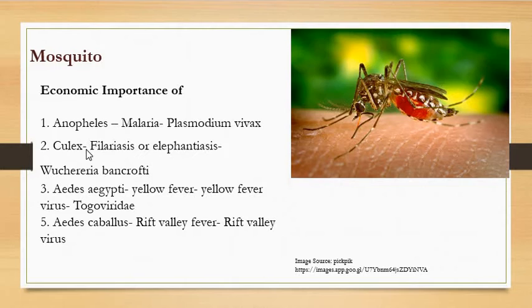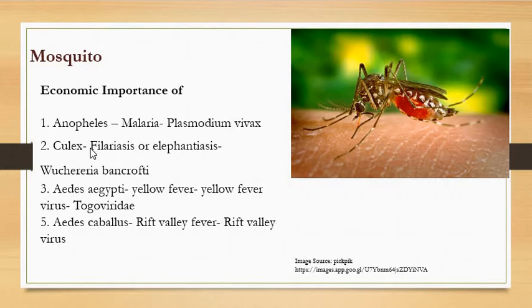Then the Culex. So, Culex pipiens. This Culex pipiens is again one of the economically important mosquito genera, and it again shows a number of species, and this is important in transmitting the disease filariasis, that is also called elephantiasis. And filariasis is again of two types: Bancroftian filariasis and Brugian filariasis, right?